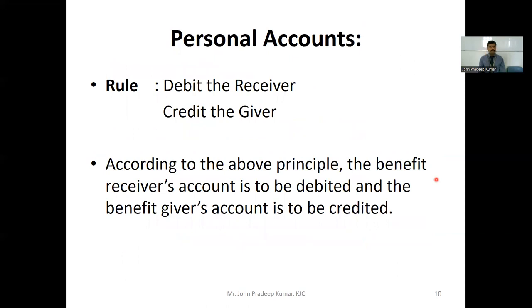And there is a rule of accounting for each and every account. This rule you have to remember if you want to pass the journal entry of personal account transactions. The rule is: debit the receiver and credit the giver. So if the receiver is in your account, then you have to debit the receiver's account. And if the person in the transaction is the giver, then you have to credit the giver's account. So according to the above principle, the benefit receiver's account is to be debited and the benefit giver's account is to be credited.